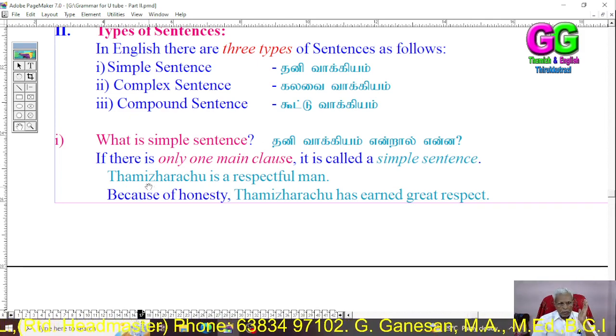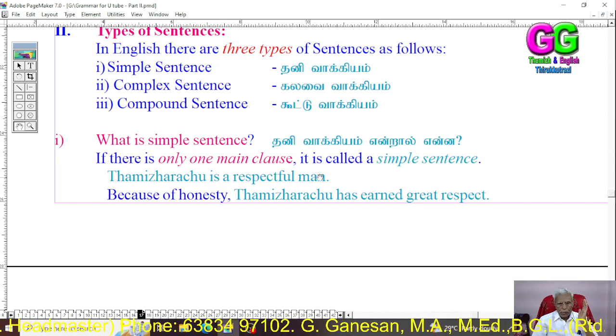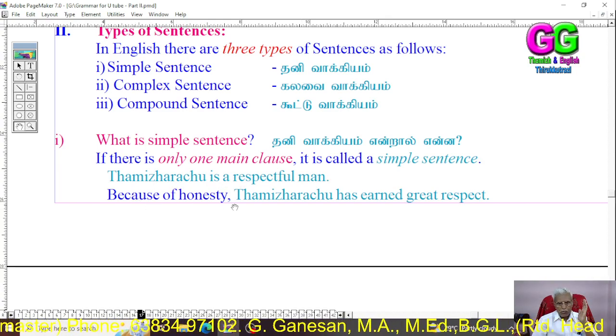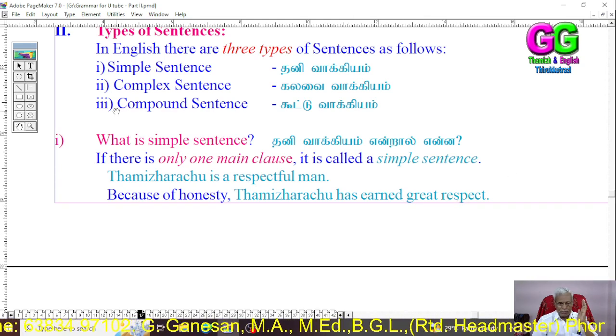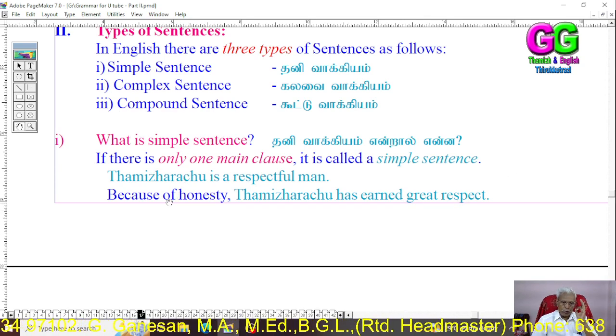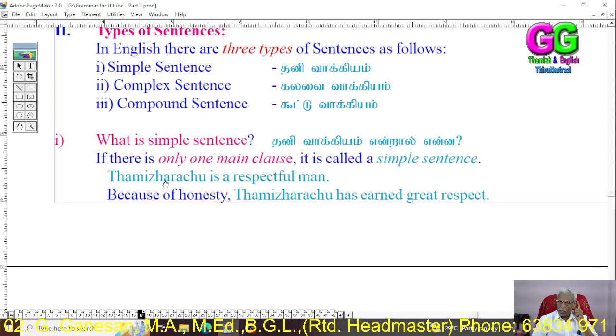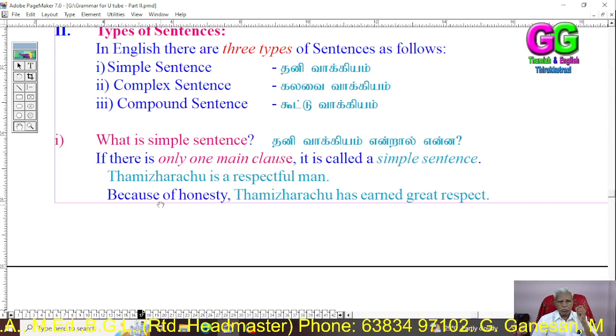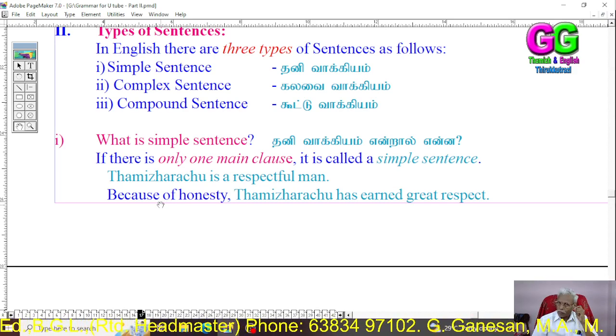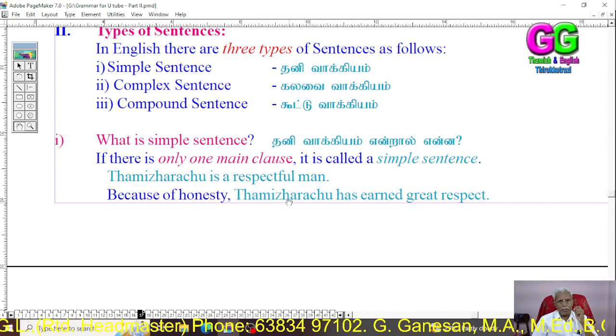See, Tamilarasu is a respectful man. Because of honesty, Tamilarasu has earned great respect. In these two sentences, in the first sentence, there is only one main clause. In the second sentence, there is one phrase and one main clause.